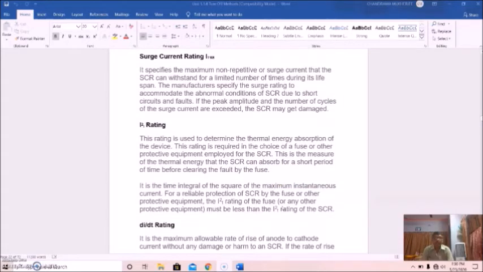Okay, so it is the time integral of the square of the maximum instantaneous current, I square T. That's why, for a reliable protection of the SCR by the fuse or other protective equipment, the I2T rating of the fuse or any other protective equipment must be less than the I2T rating of the SCR. Otherwise, if it is more, then the fuse is of no use. Before blowing the fuse, the SCR will be blown. So that's why it must be less than the I2T rating of the SCR.